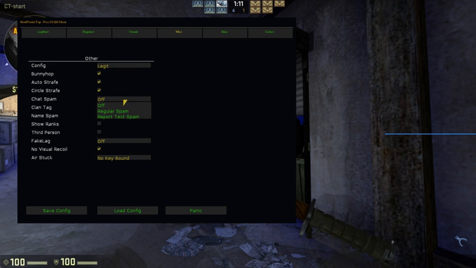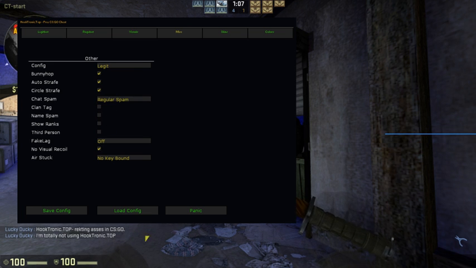There's chat spam. You can regular spam like this. HookTronic, getting asked since Cisco. I'm still not using HookTronic the top and all that. Or you report text. 11 reports to the spots and the ID. And a clan tag, you can do this.